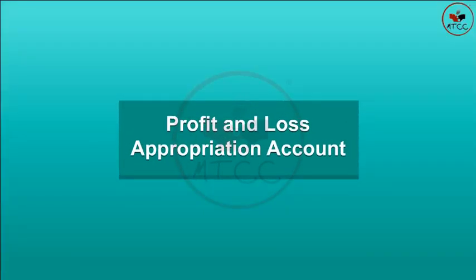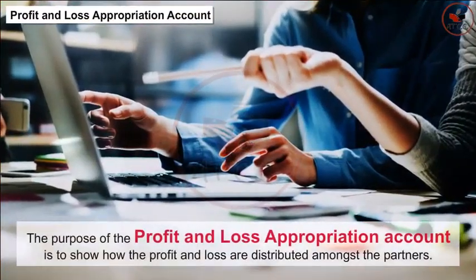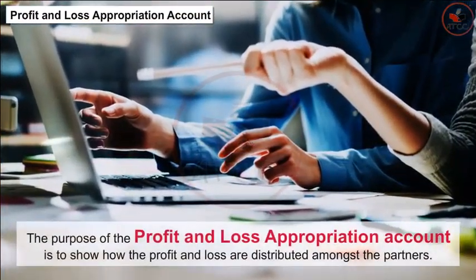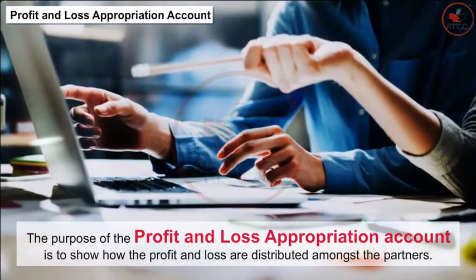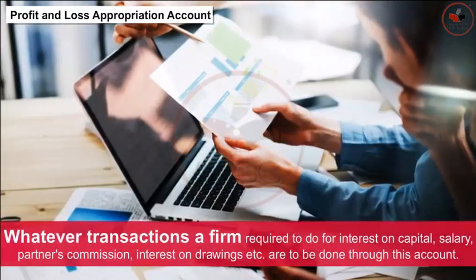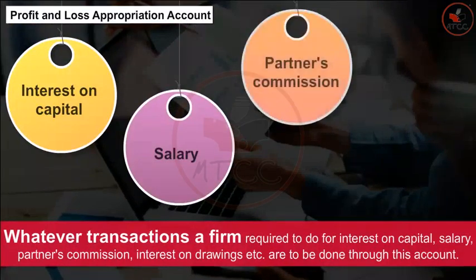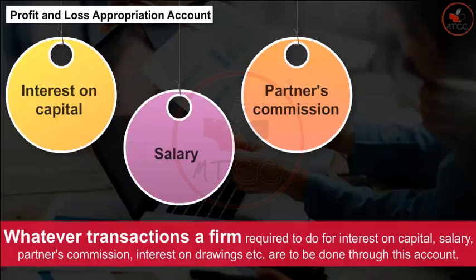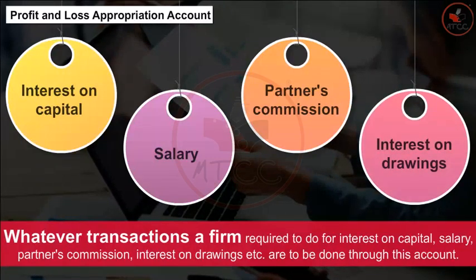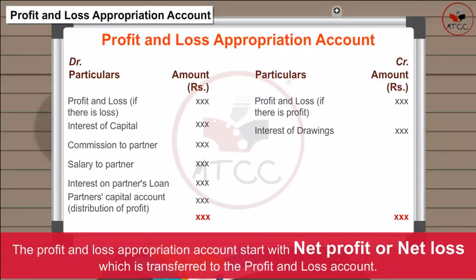Profit and loss appropriation account. The purpose of the profit and loss appropriation account is to show how the profit and loss are distributed amongst the partners. Whatever transactions a firm is required to do for interest on capital, salary, partners' commissions, interest on drawings, etc., are to be done through this account. The profit and loss appropriation account starts with net profit or net loss, which is transferred to the profit and